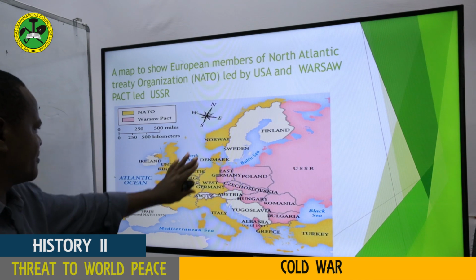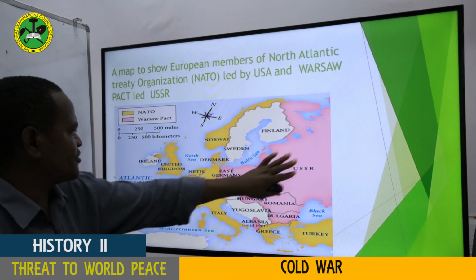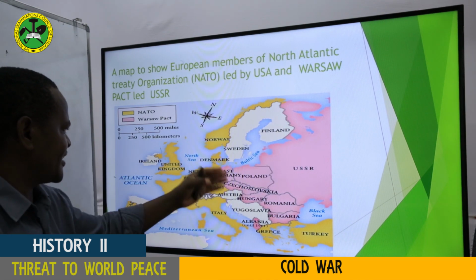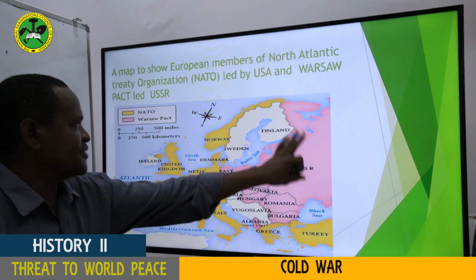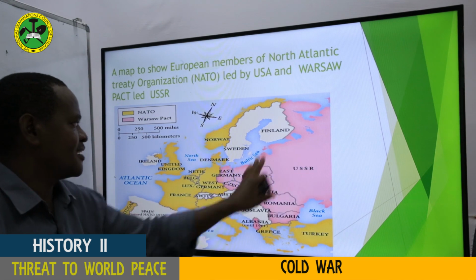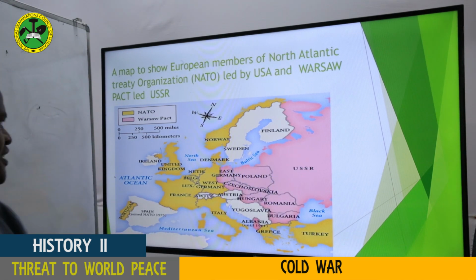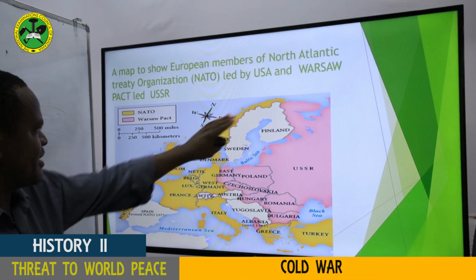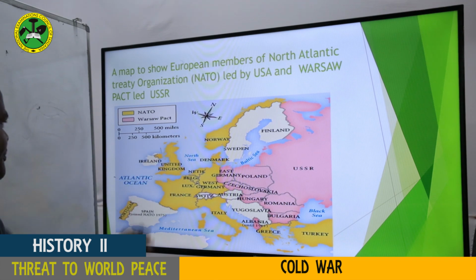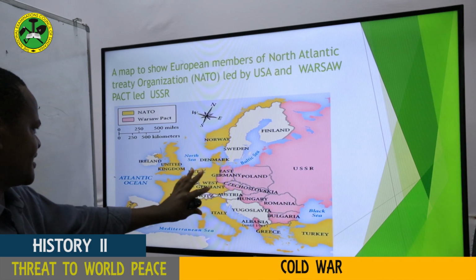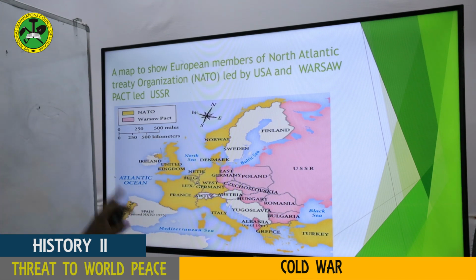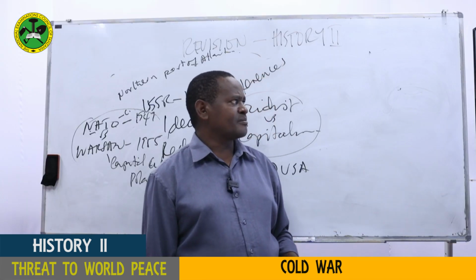And these are the members of Warsaw Pact: Poland, East Germany, Czechoslovakia, Hungary, Romania, Yugoslavia, Albania, and USSR, which was in fact the guardian of this military organization called Warsaw Pact, as it is to the Americans in NATO. So this is the way Europe was divided. So that is the NATO and the Warsaw Pact.